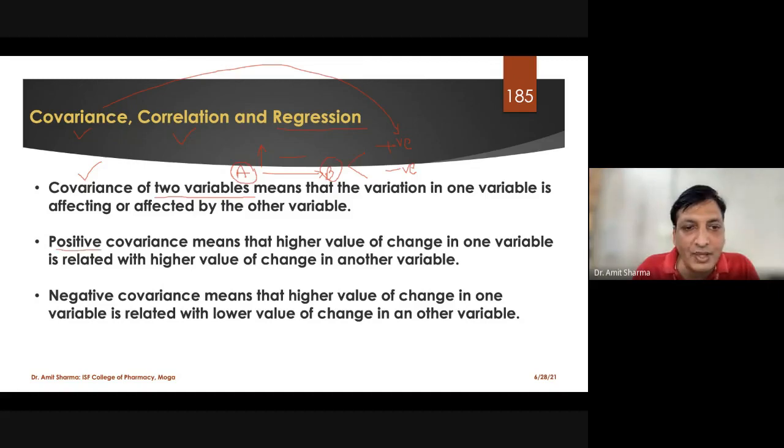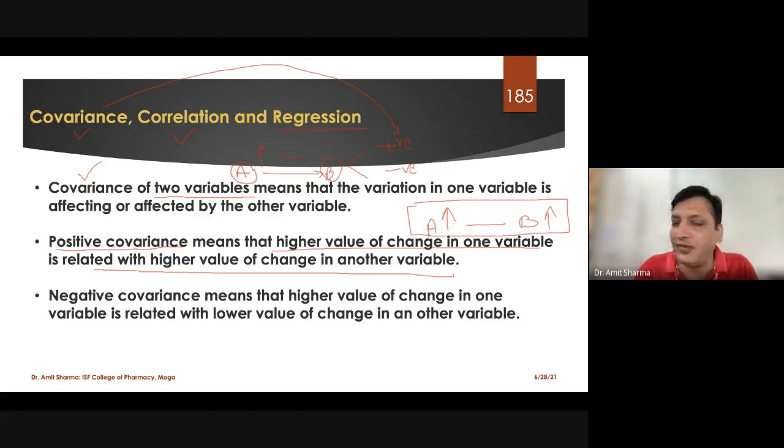Positive covariance means higher value of change in one variable, for example, if the value of a is increasing, is related to higher value of change in the other variable. That means the value of b is also increasing, and this type of correlation we call a positive covariance.